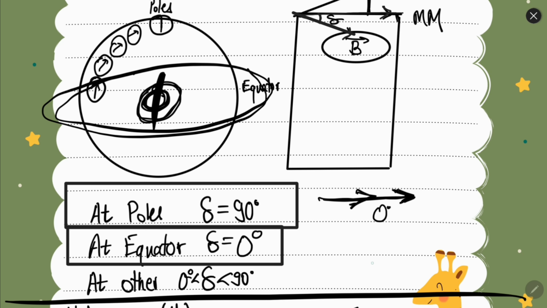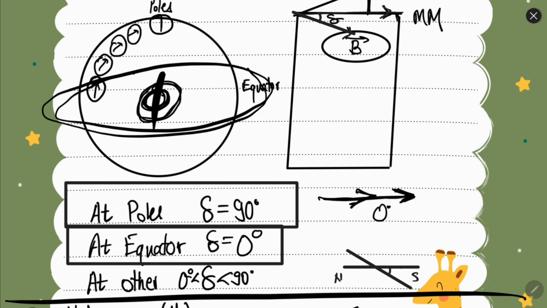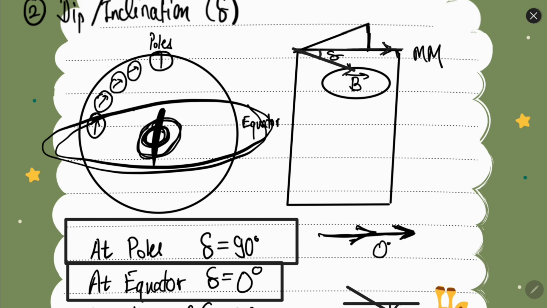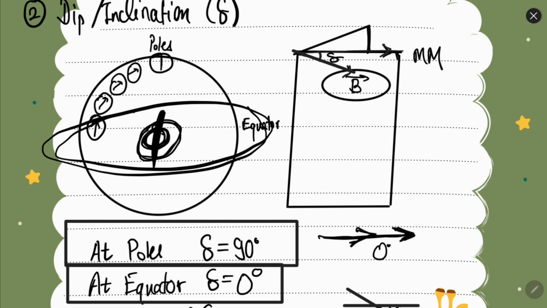So let's say we have the magnet like this, north and south, but let's say the magnetic meridian points like this. So in this case, this will be the angle of dip. So it tells us about the inclination of the magnetic needle with the magnetic meridian of the Earth.